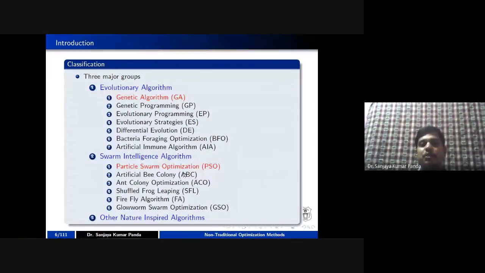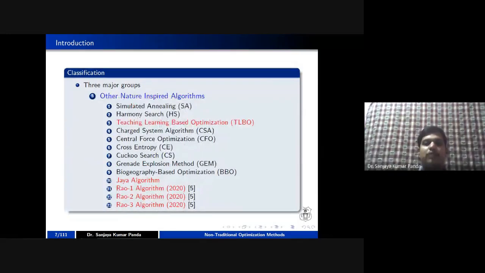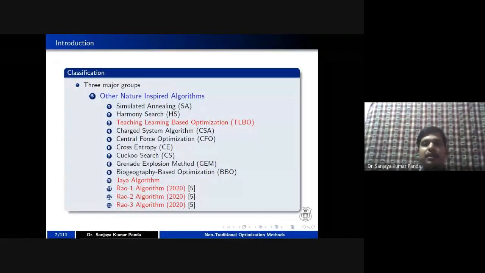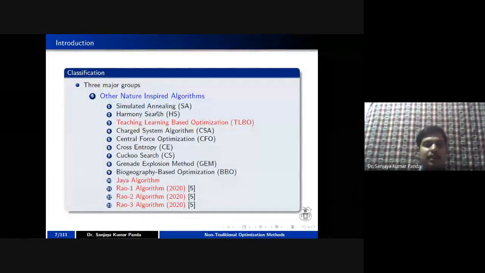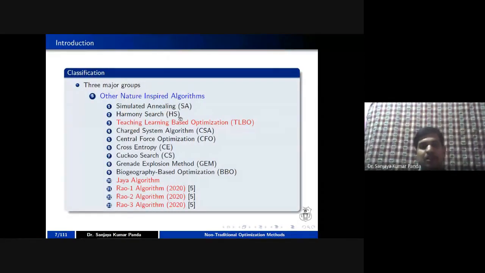Apart from the evolutionary algorithm and the swarm intelligence algorithm, we have another category called nature inspired algorithms, in which you have the teaching learning based algorithm as well as the Jaya algorithm. In tomorrow's lecture, I am going to cover the Rao algorithm, which was proposed by Professor Rao in the year 2020. And in this group, Madam is going to cover the simulated annealing approach, where you can also explore other nature inspired algorithms. So these are the three basic categories we are going to discuss in today's lecture.